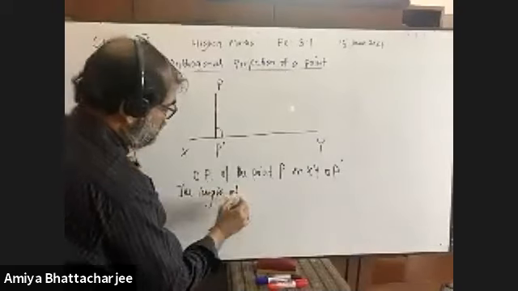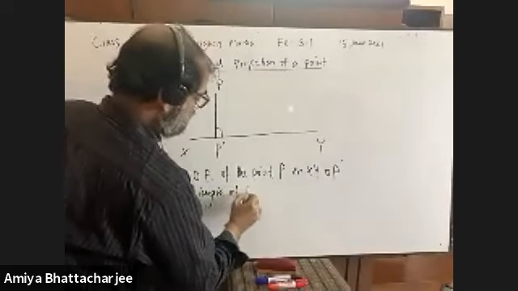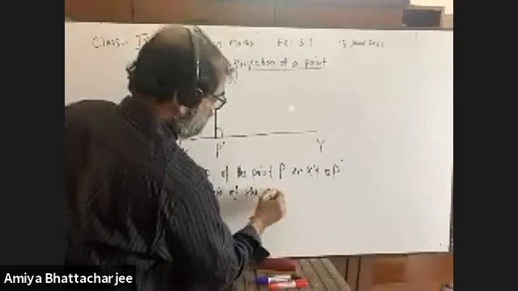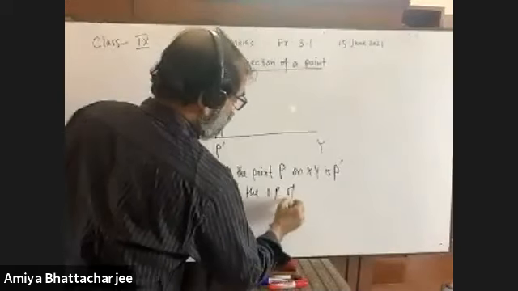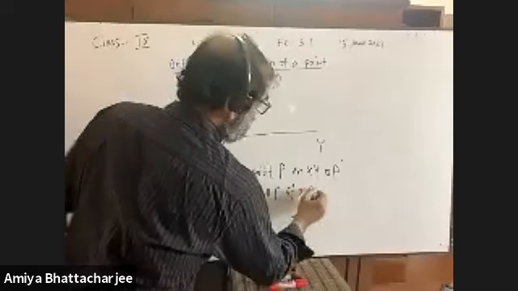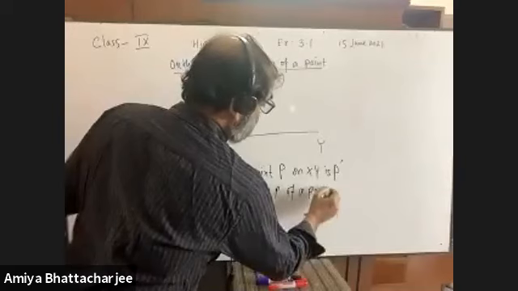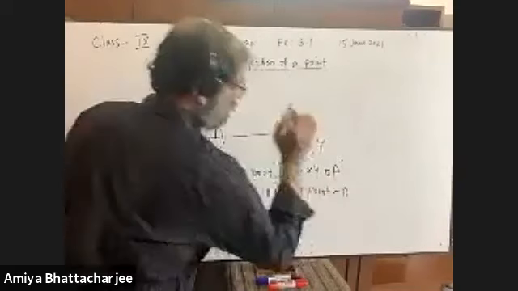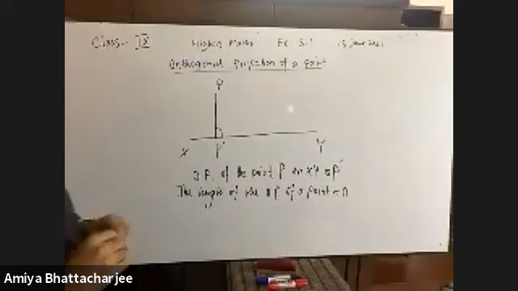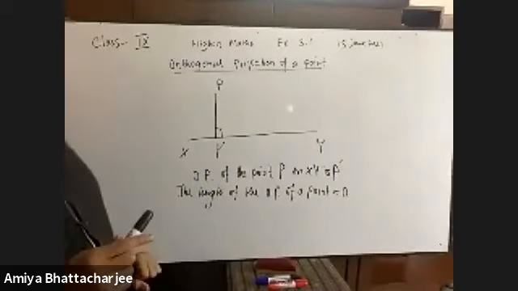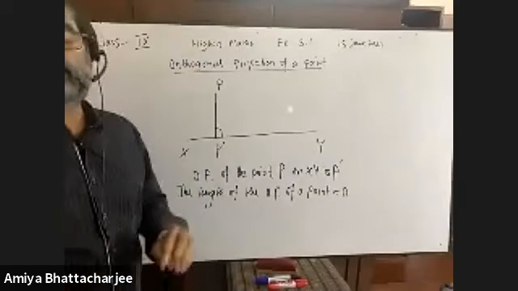The length of the orthogonal projection of a point is equal to 0. Okay, please try to understand. These two will be very effective for your MCQ examination.